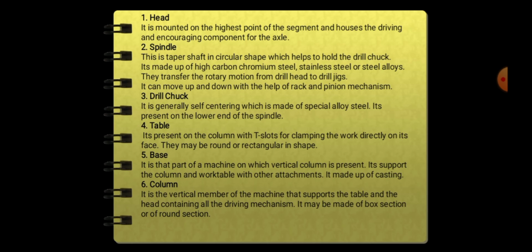Number 5. Base. It is the part of the machine on which the vertical column is present. It supports the column and is workable with other attachments. It's made up of casting. Number 6. Column. It is a vertical member of the machine that supports the table and the head containing all the driving mechanism. It may be made of box sections or of round section.